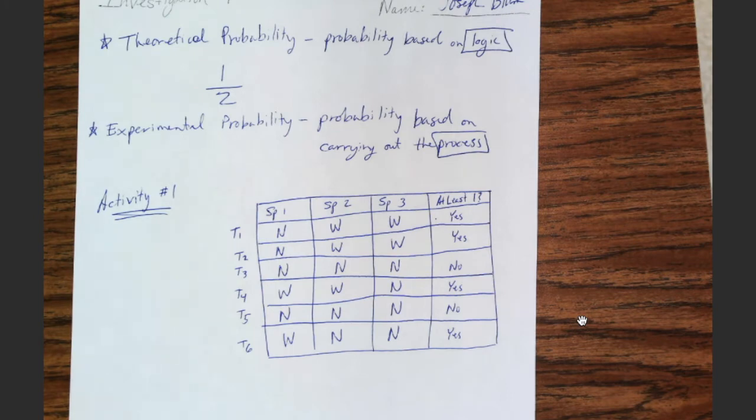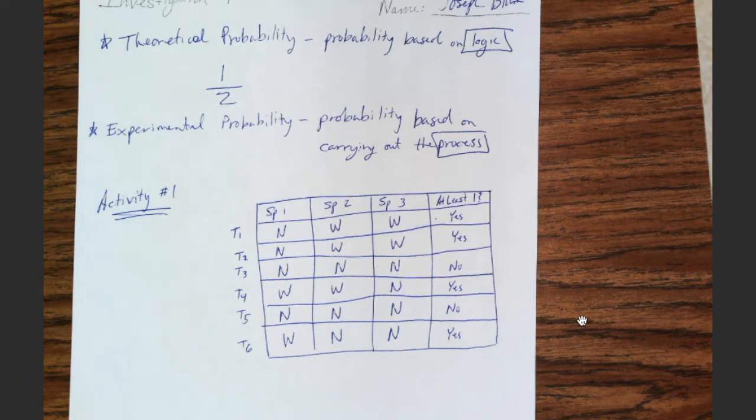Okay, I'm bumping to page 477 and reading on. Simulation. For each trial, simulate the purchase of 3 cereal boxes by spinning the spinner 3 times. For each spin, record W for winner or N for not a winner. Then, in the at least one winner column, write yes or no, depending on whether there are any winners in the 3 spin trial. We just did that, right, guys?